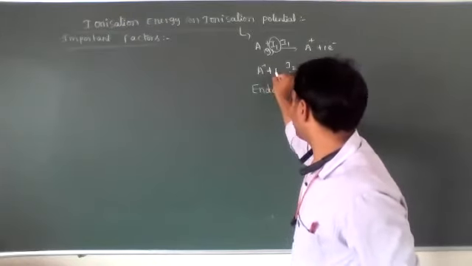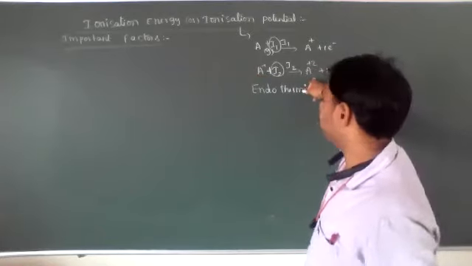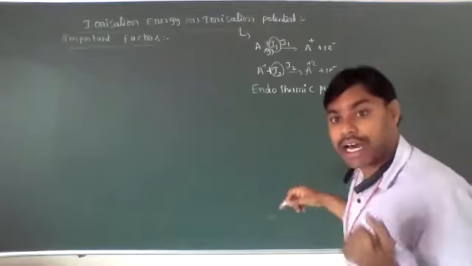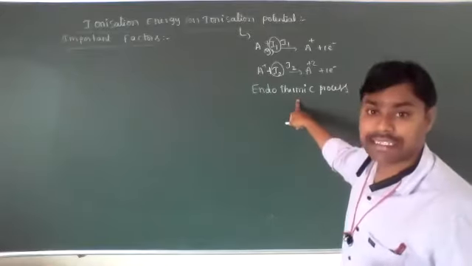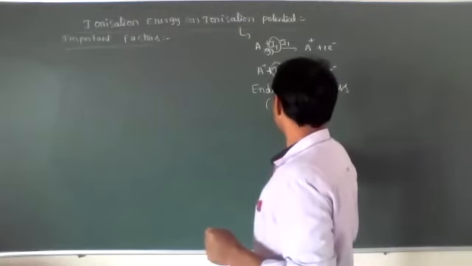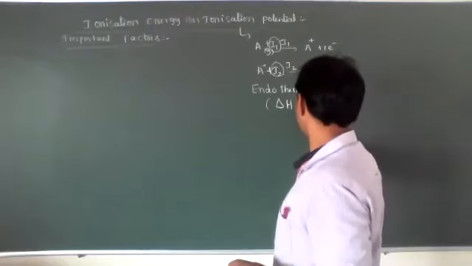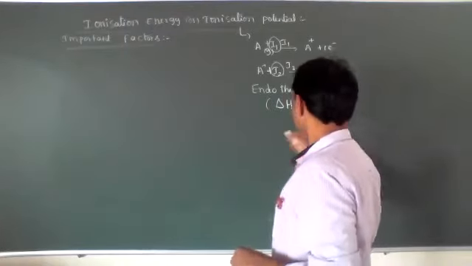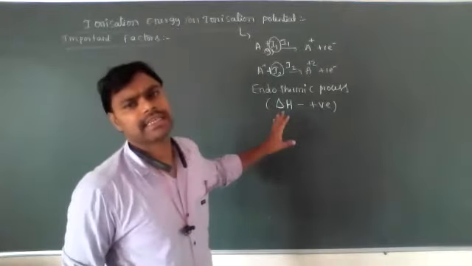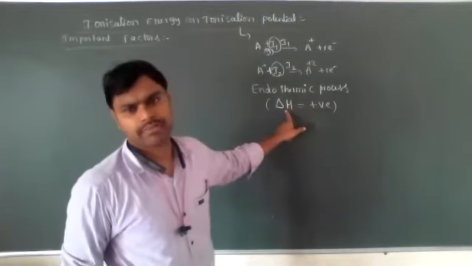A plus absorbs two energy and is converted into A plus 2 by loss of one electron. So the ionization energy process is endothermic, and for an endothermic process the enthalpy change delta H is positive. This is very, very important.